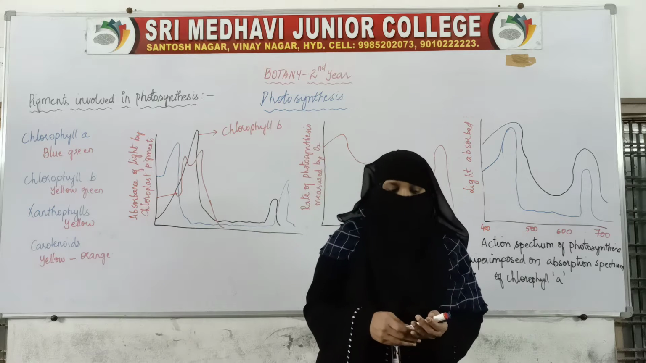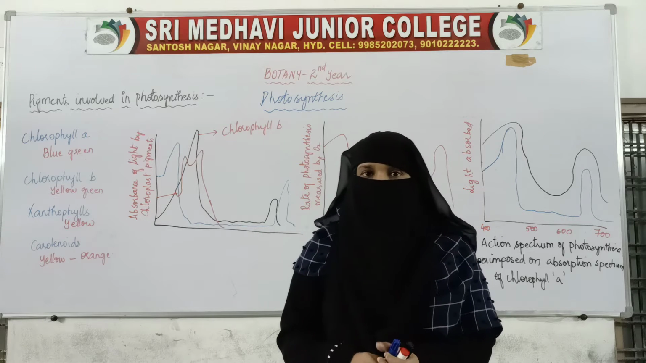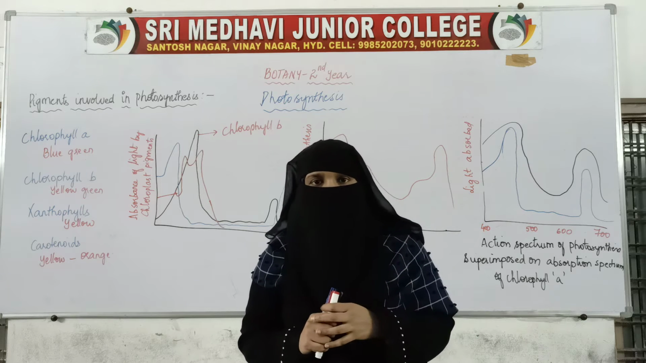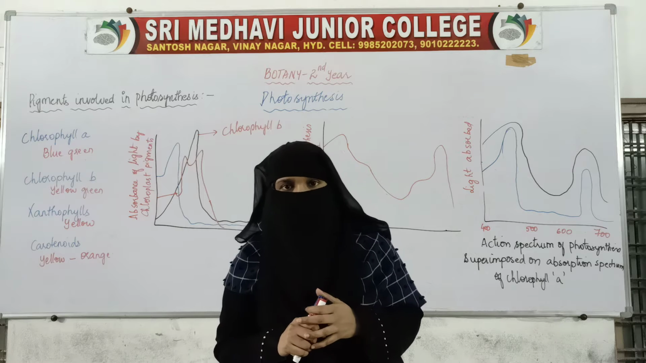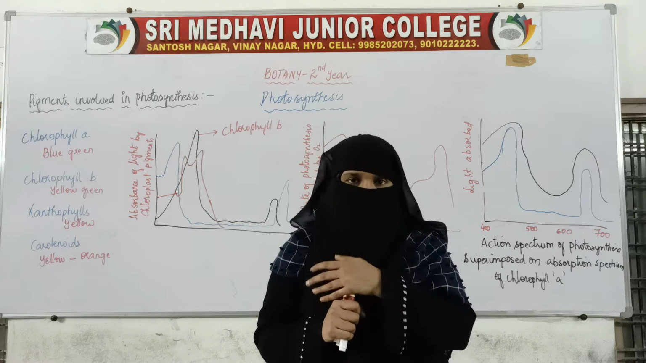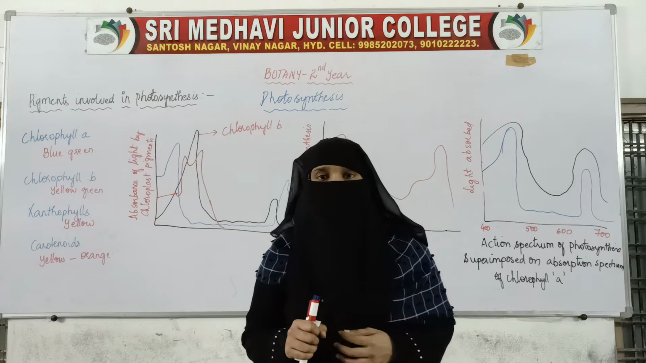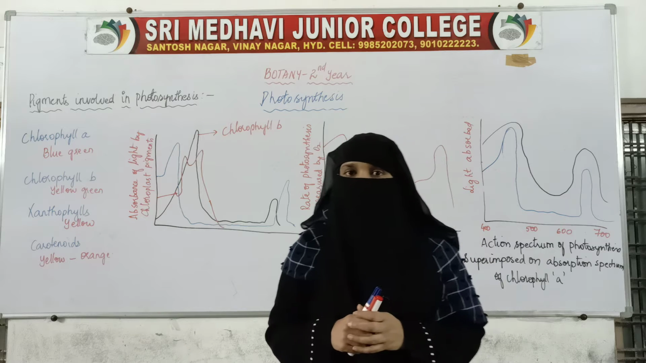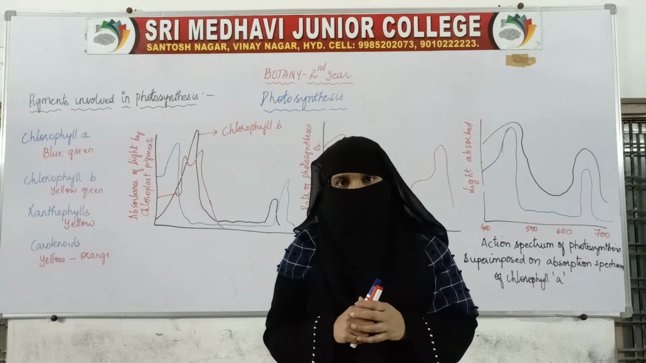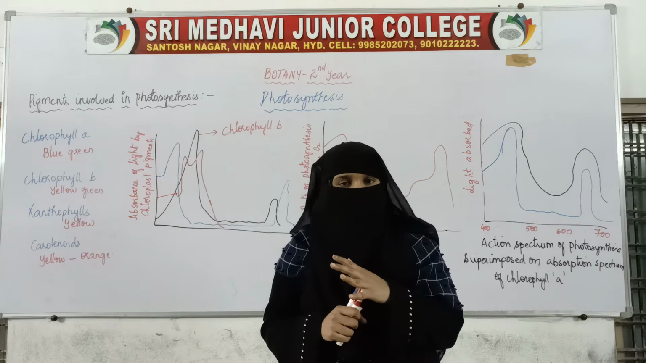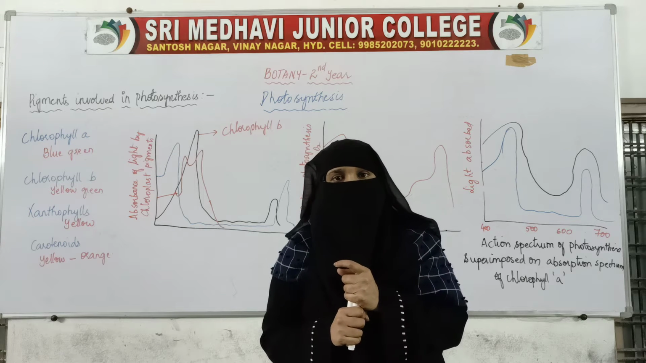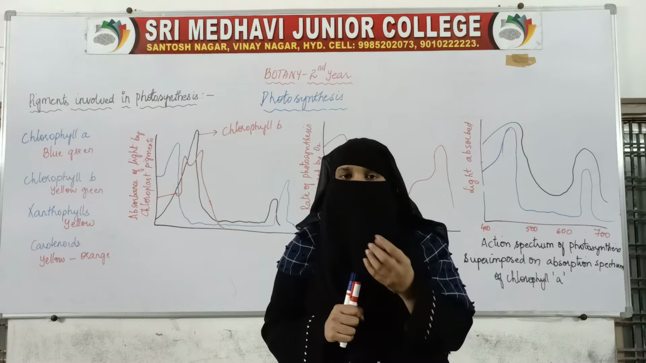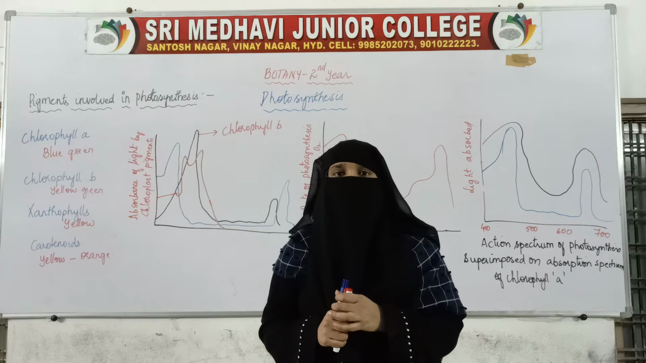Welcome everyone. In the previous classes we have studied the structure of chloroplast. It is the actual site where photosynthesis takes place. Photosynthesis is a process which requires sunlight, and it converts light energy into chemical energy by the production of carbohydrates with the release of oxygen. Photosynthesis takes place inside the chloroplast.